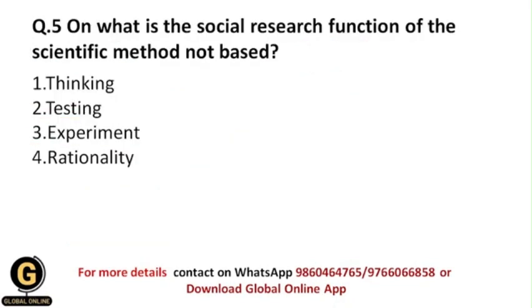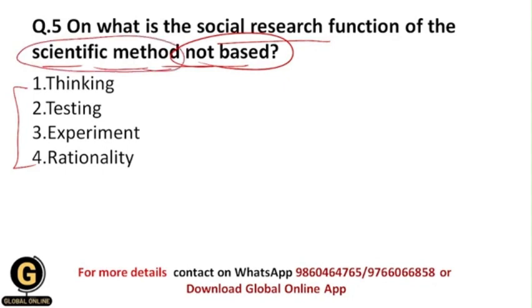On what is the social research function of the scientific method not based? So basically from these options, which is the option on which social research function of the scientific method is not dependent, or it is not based? Okay, so students, all of you know what the scientific method is. Basically scientific method is a very systematic method, and it follows step by step procedures, and we are going to see those procedures in the upcoming videos.